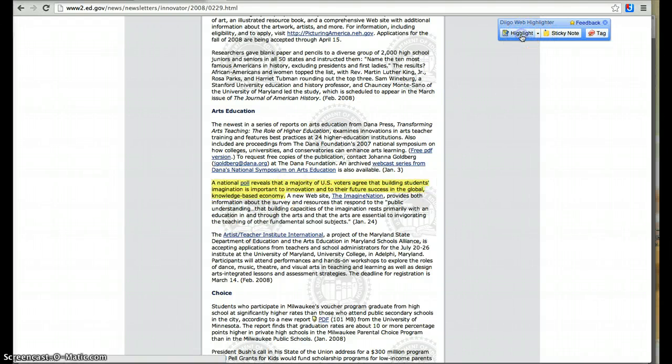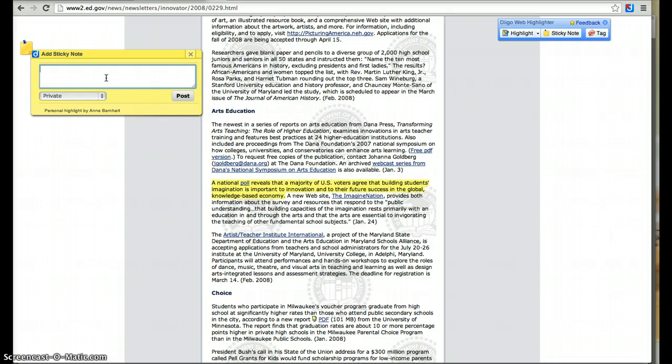So what I'll do is I'll highlight it in yellow, and I can even make a little sticky note to myself up here, and I can move it around. I'll say, I want to use this detail to explain and show with proof why imagination is so important. Focus on the future success. Okay, so that's a little note to myself.